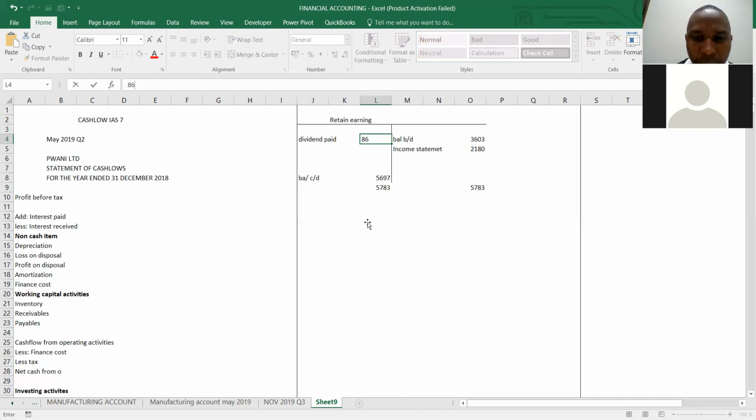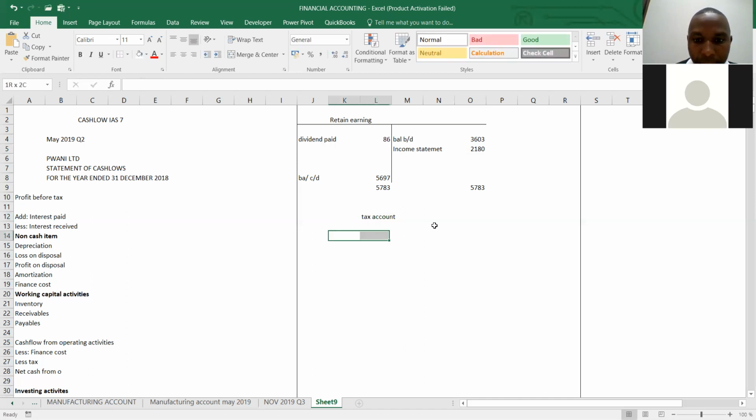So anytime we have not been issued with profit before tax, you will use the retained earnings. Anytime you are dealing with the profit before tax, you need to use the retained earning and the dividend. So you see we have the profit after tax, but we need the profit before tax, meaning we need to get the tax that we added back. So we need to prepare a tax account.